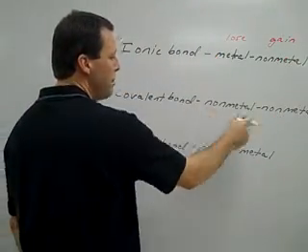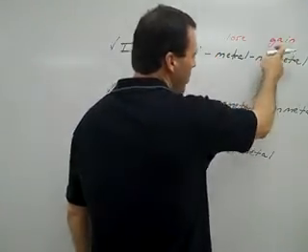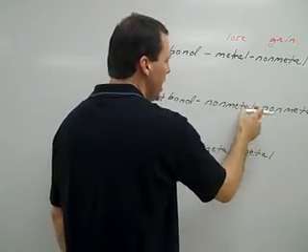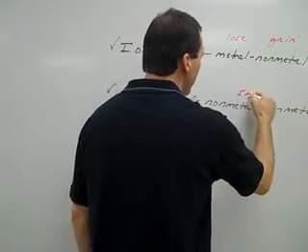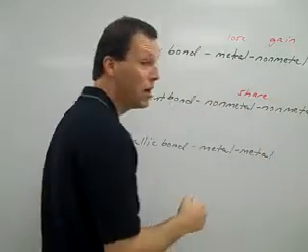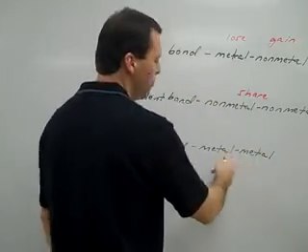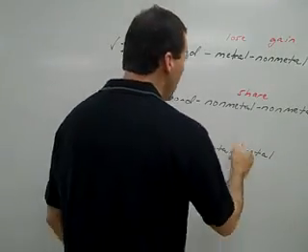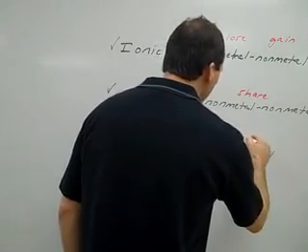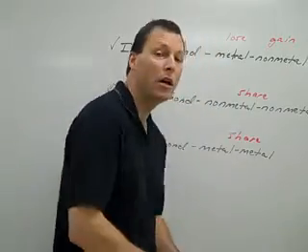With a covalent bond, both are non-metals, so we can't both gain electrons. So in this case, we're going to compromise and we're going to share electrons. And the same thing goes for a metallic bond between a metal and a metal. Both can't lose electrons. So again, we're going to compromise and we're going to share electrons.